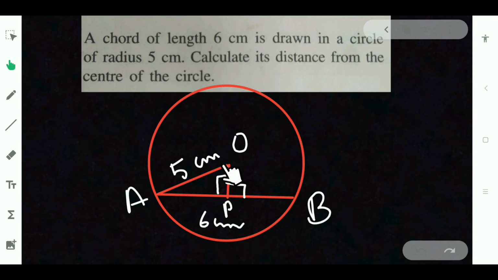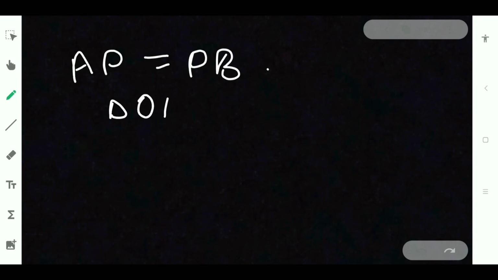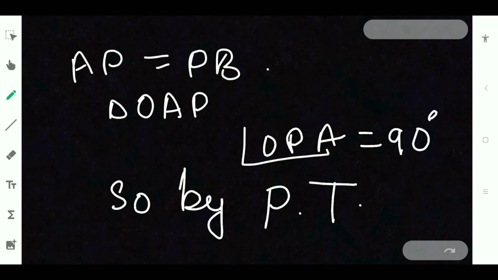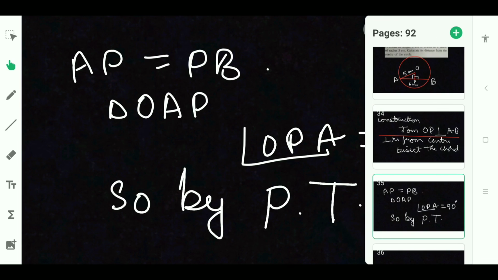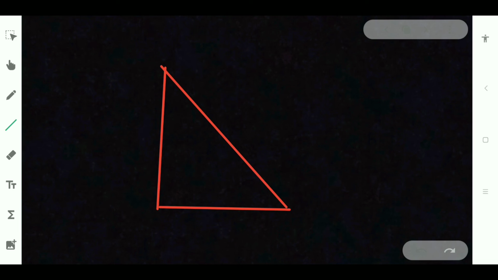Now consider triangle OAP. In triangle OAP, angle OPA is equal to 90 degree. So by Pythagoras theorem, I hope you know what Pythagoras theorem means. When a triangle is drawn like this, this will be A, B, C. Let us take angle B as 90 degree.